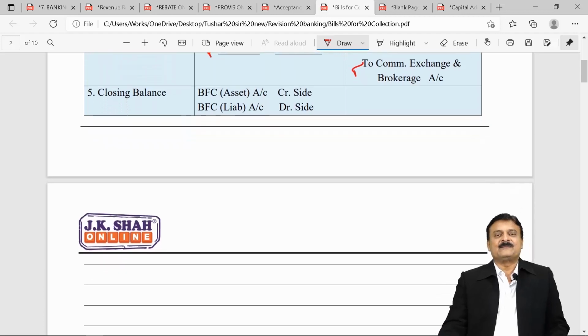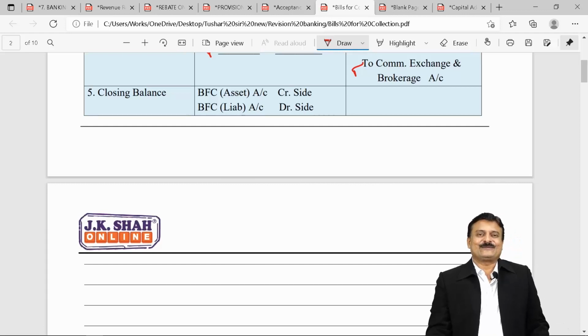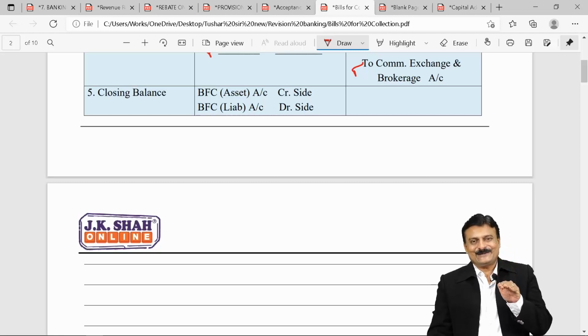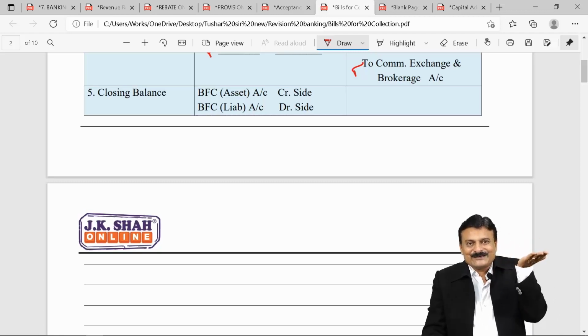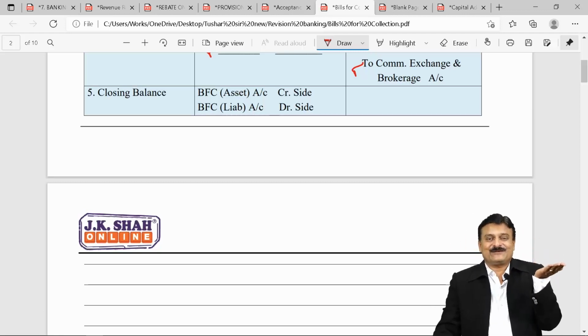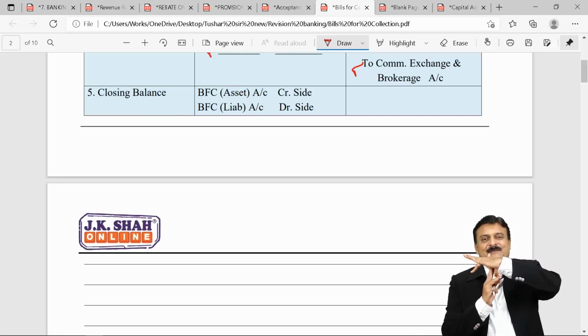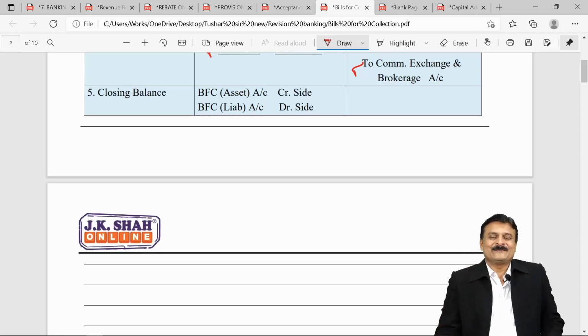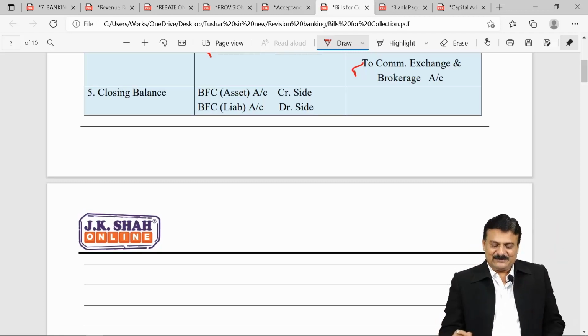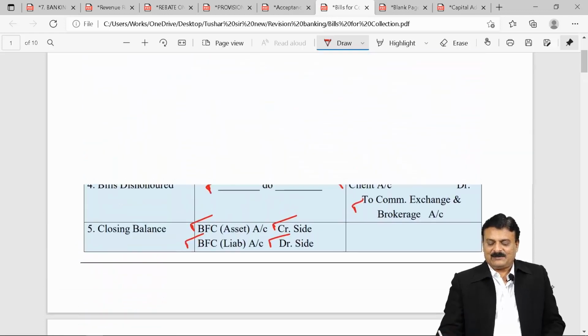Closing balance. What is closing balance? Bills lying with your bank at the year end, but maturing in the next year. The due date is there in the next year. So in BFC asset account, opening balance was in debit, so closing will be in the credit. Liability opening was in credit, so closing will be in debit. Same thing here. So BFC asset comes on the credit side, and BFC liability comes on the debit side.